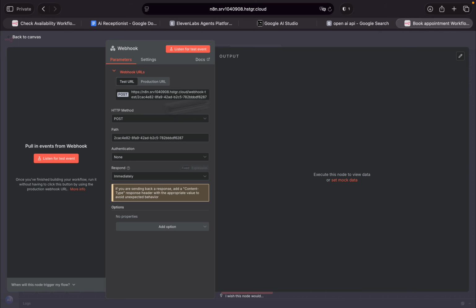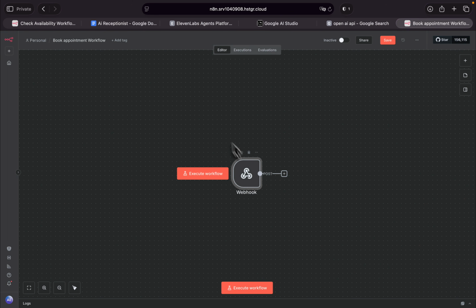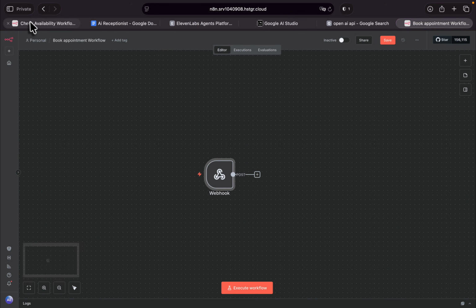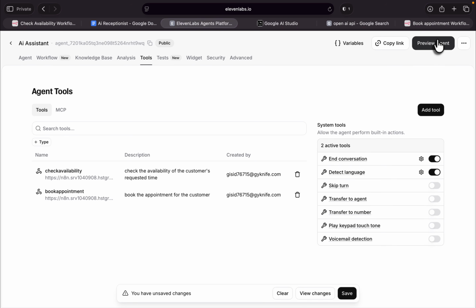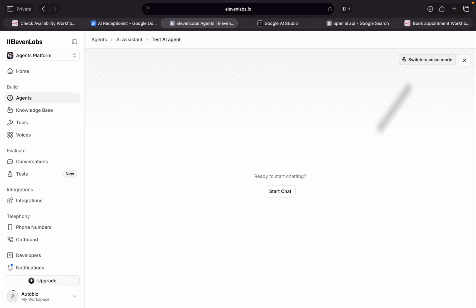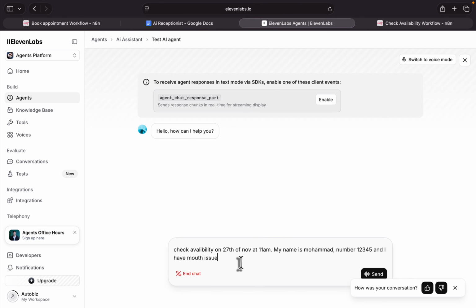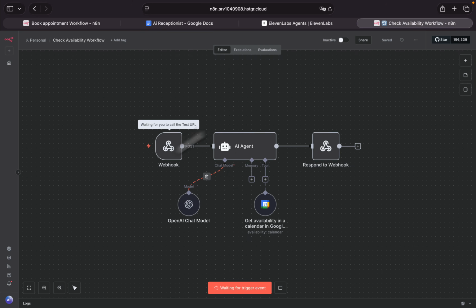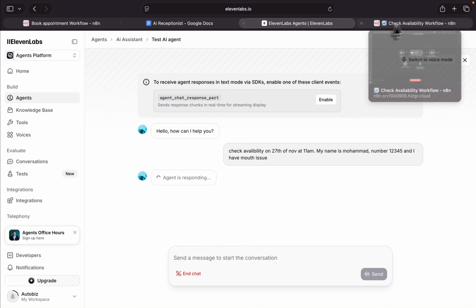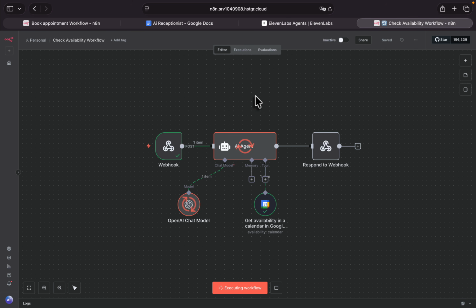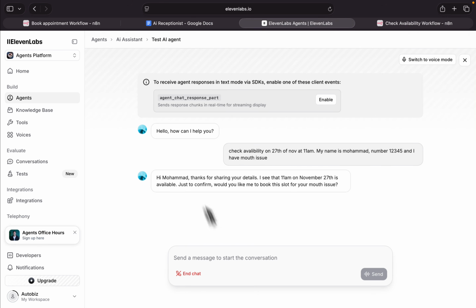We actually have to run everything again because I want to have a value on the webhook. So let's run the ElevenLabs agent again. Click on preview agent. I want to switch to chat mode and start the chat. Okay, check availability on 27th. I provided my information before sending. Let me execute the workflow and click on send. It should activate this. Yeah, here we go. And we can see the result.